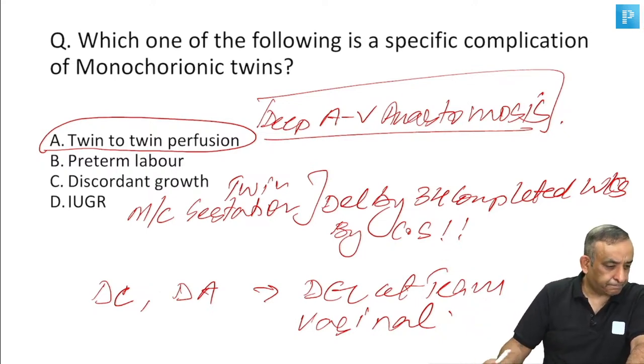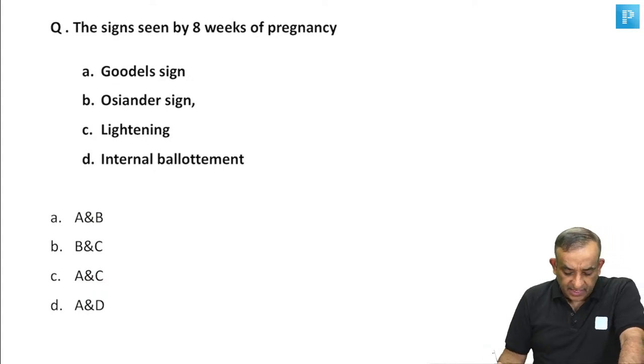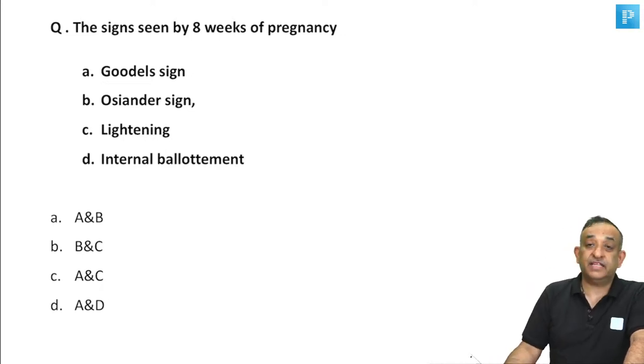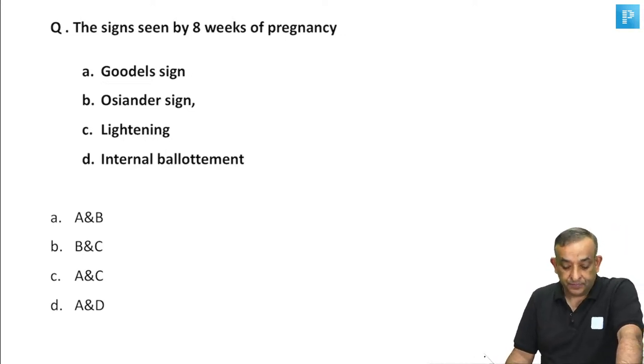All right. Right, guys, the signs seen by 8 weeks of pregnancy, which are these signs of pregnancy? Goodell sign and Osiander sign, lightening, internal ballotment, which are seen by the 8 weeks. It's a fairly simple question.